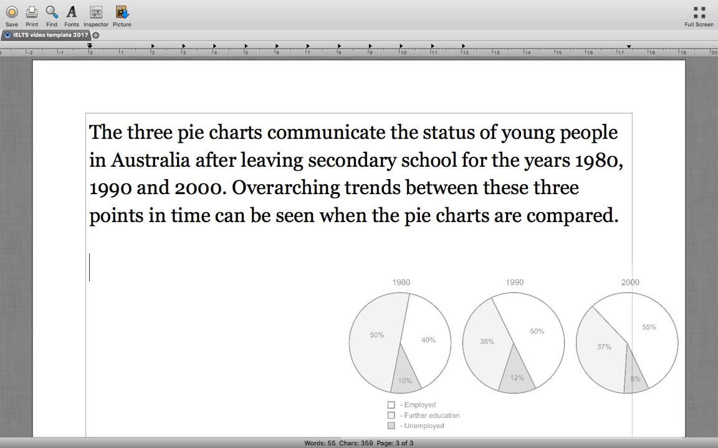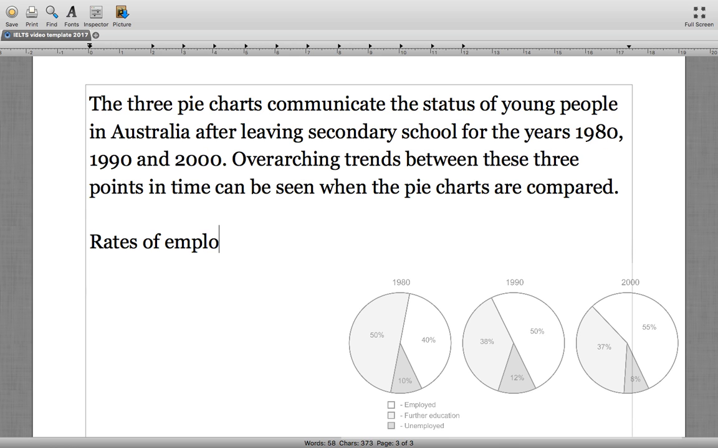Okay, so now let's talk about the rates of employment. As I was mentioning in the opening of the video, this is a growth that's seen. So it goes from 40% to 50% to 55%. There's no need to separate each of these figures into their own sentences. It's kind of a linear progression, so we can describe this in one sentence. So let's do that. Rates of employment among post-secondary young people. So again, being very careful with the language. They're post-secondary, but we're not mentioning whether they're graduates or not, because we don't know.